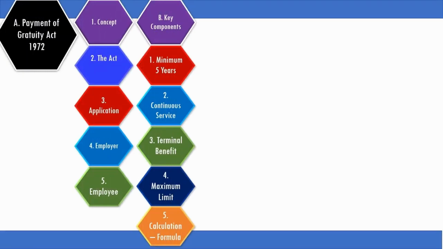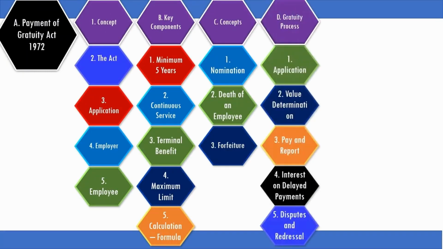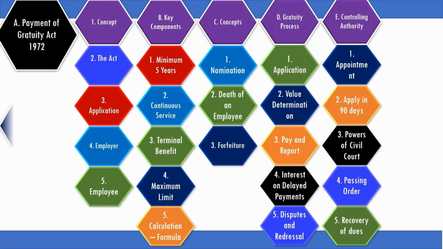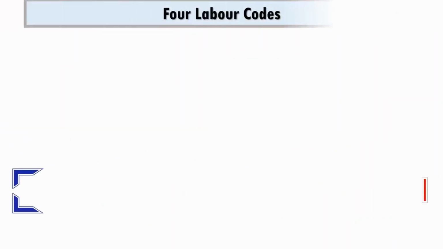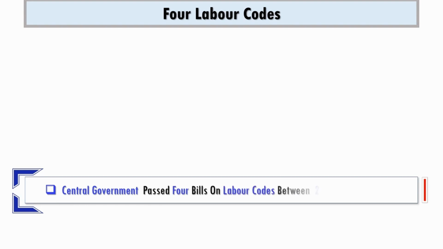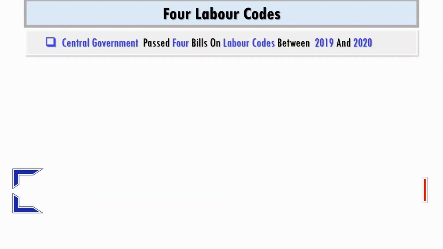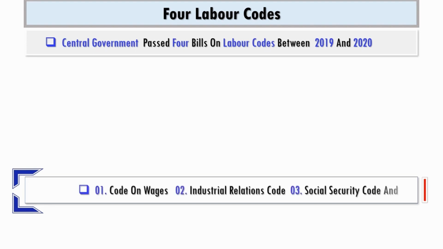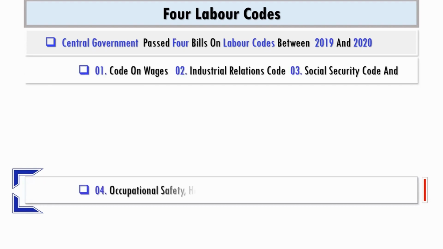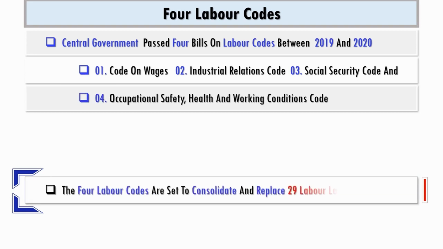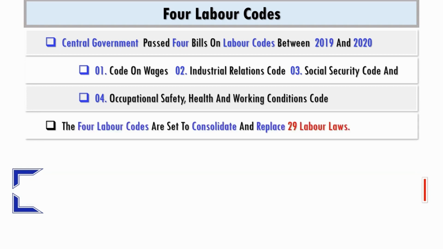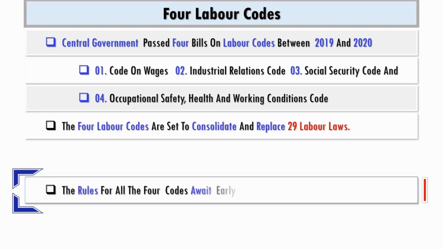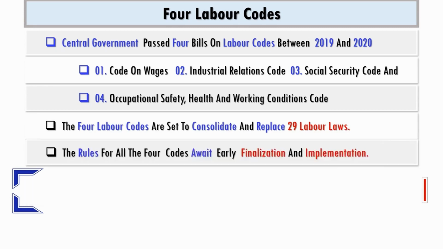Basic concept, key components, concepts of nomination and forfeiture, gratuity process, controlling authority and 4 labor codes. The central government has passed 4 bills on labor codes between 2019 and 2020. The 4 labor codes are the Code on Wages, the Industrial Relations Code, the Social Security Code and the Occupational Safety, Health and Working Conditions Code. The 4 labor codes are set to consolidate and replace 29 labor laws as existing now. The rules for all the 4 codes are awaited for early finalization and implementation.